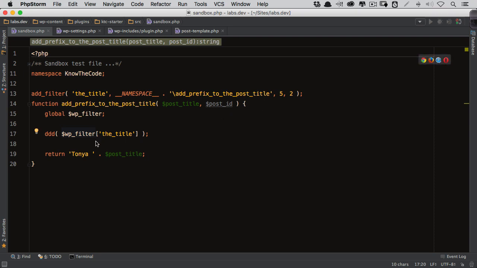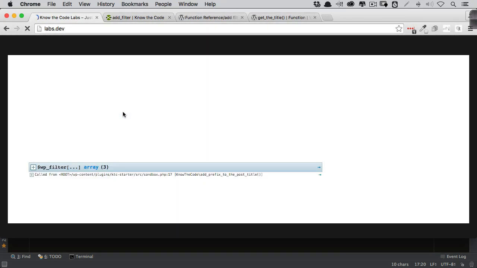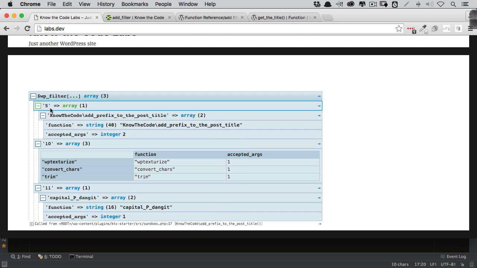Now I've changed this to 5. What's going to happen? Well, let's see. Now I have mine at 5. See, now before everybody was in 10 and then there was 1 and 11. So mine's going to happen before everybody else's now. That's what's going to happen for this.